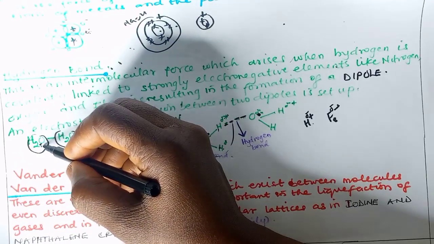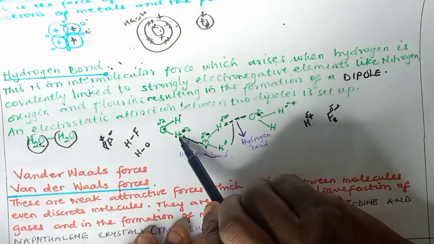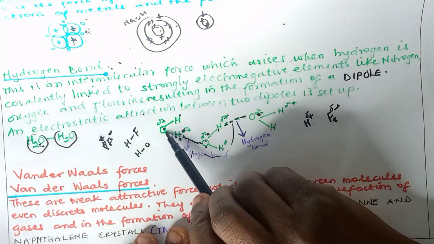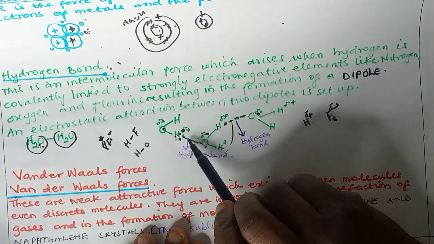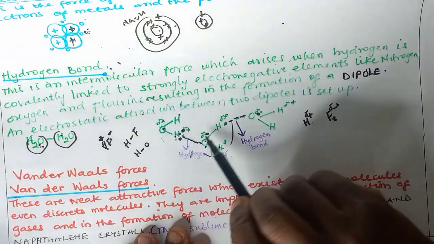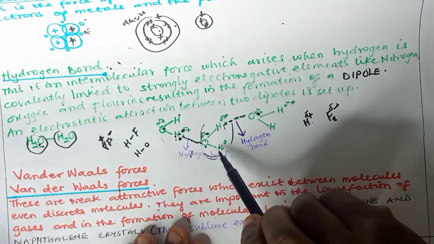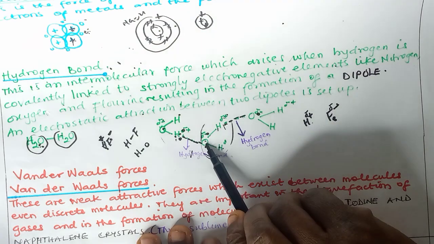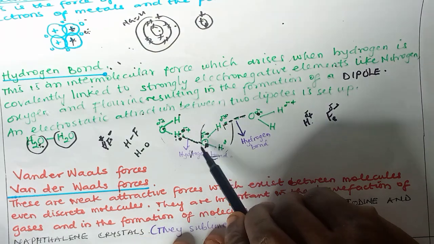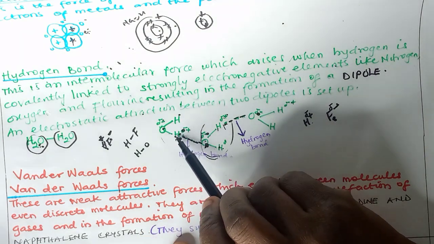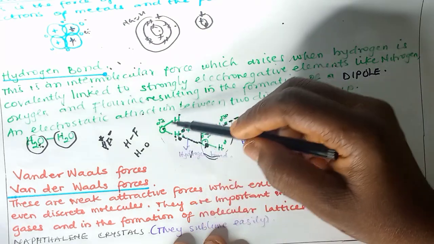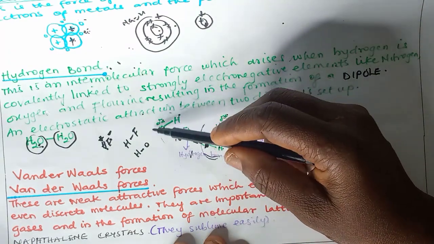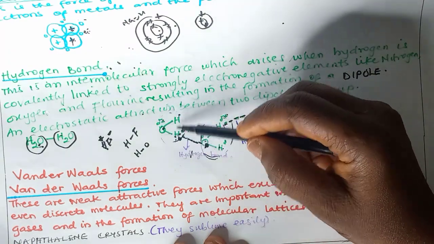Say the hydrogen of this, look at water, for instance, which is H2O, one oxygen and two hydrogen. This is the hydrogen of one water molecule reacting with the oxygen of another water molecule. So when you draw the structure of water, between the oxygen and hydrogen of one water, which is H2O, we